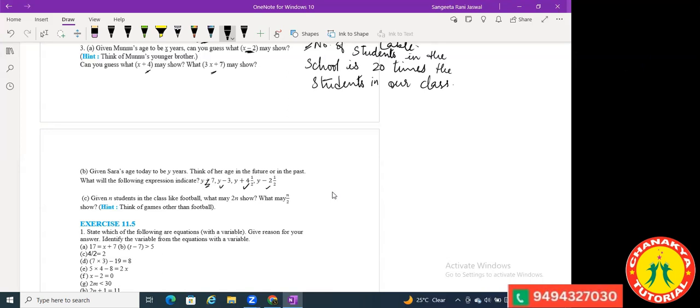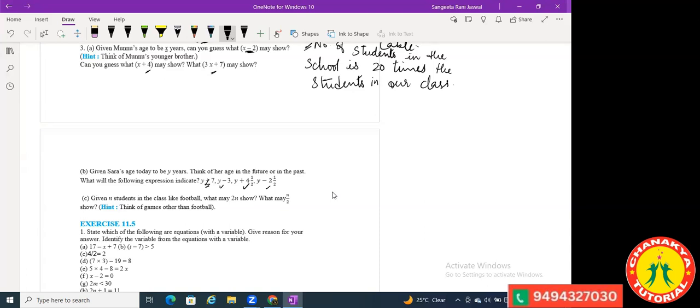Now, given n students in the class like football, what may 2n show? What may n by 2 show? Think of games other than football. The number of people who like cricket is 2 times the number of people who like football.